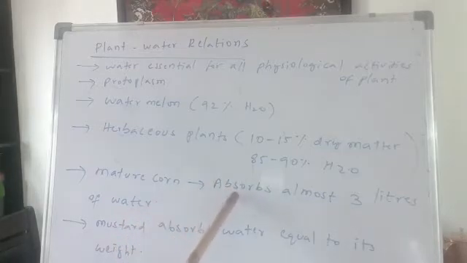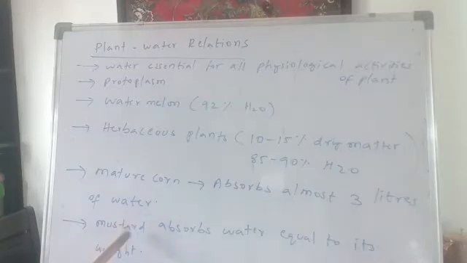And mustard plant absorbs water equal to its weight. So these examples tell us about the importance of water. Plants require water for their survival. For many physiological activities, water is required.